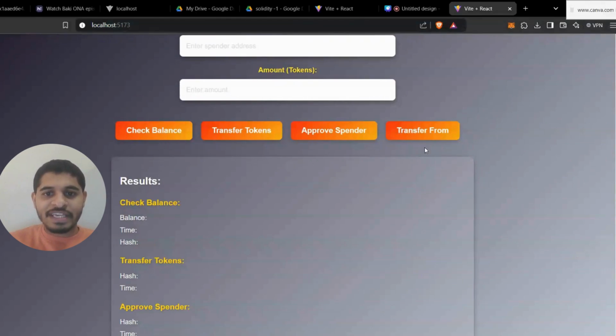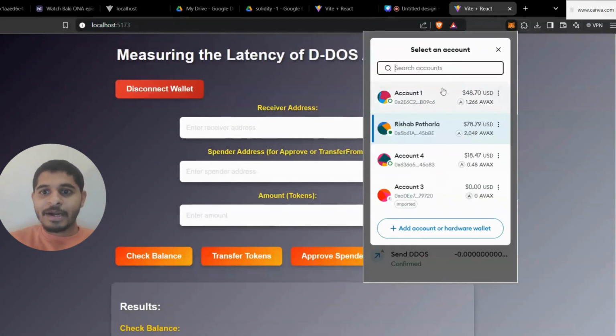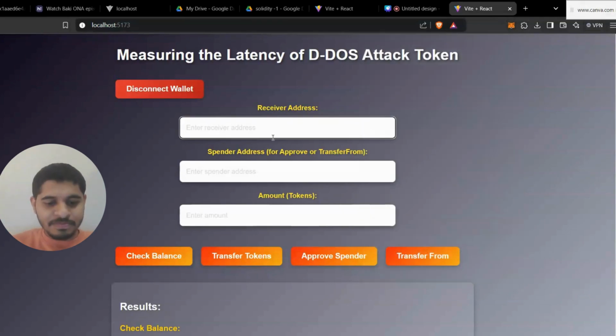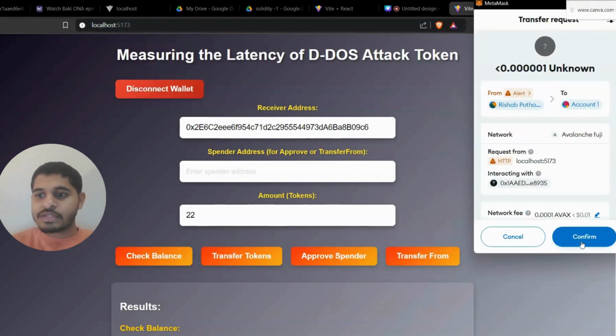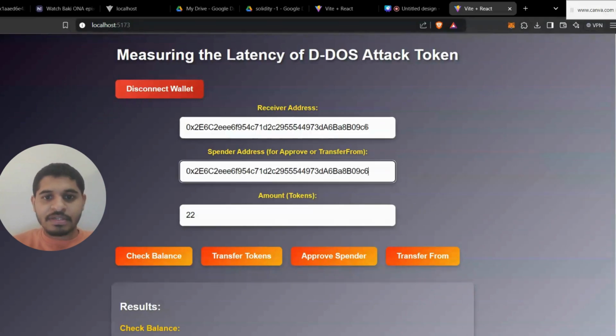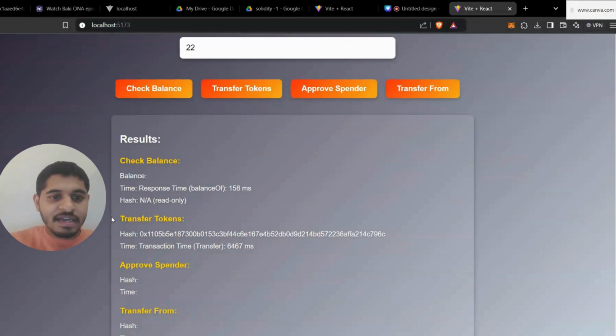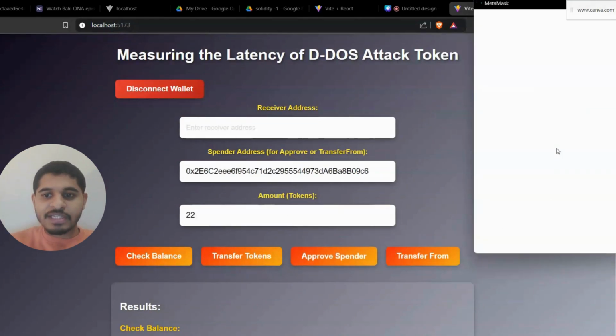Let's see the latency of each function. For check balance, it is taking 158 milliseconds. This is before the attack. I'm going to send a transaction now. I'm going to send 22 tokens to the same account, copy and paste. This is the transfer token latency. It's around 6,467. And let's approve the spender now.